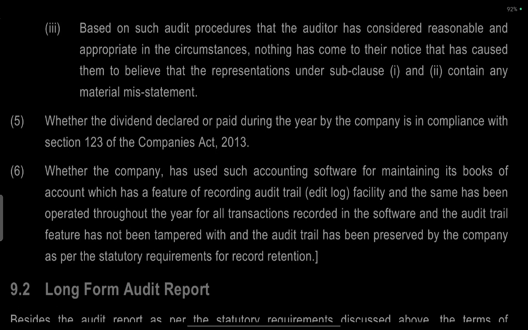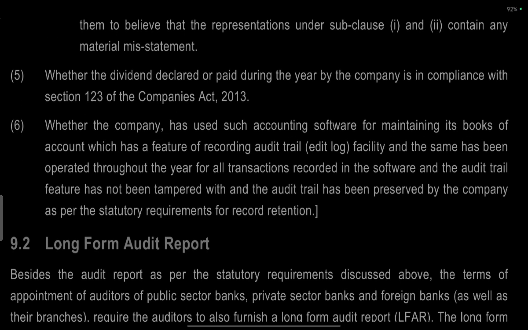The dividend declared or paid during the year by the company is in compliance with section 123 of the Companies Act. So dividend must be declared as per section 123 of the Companies Act.